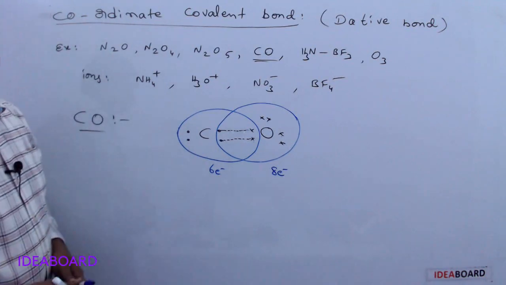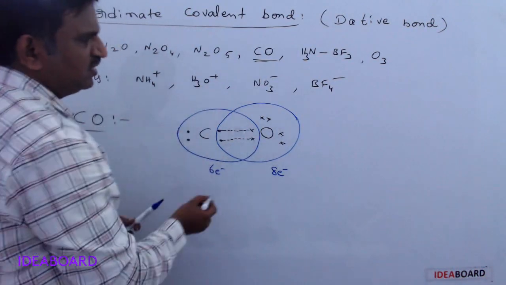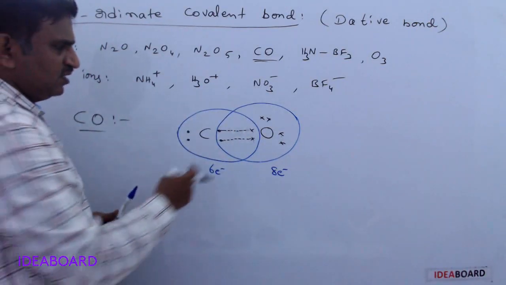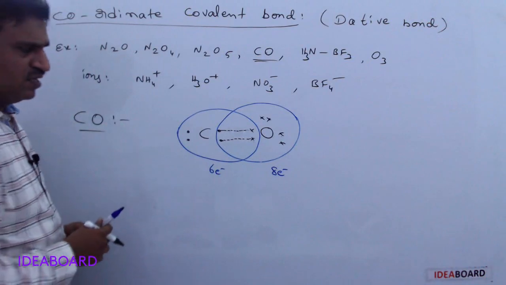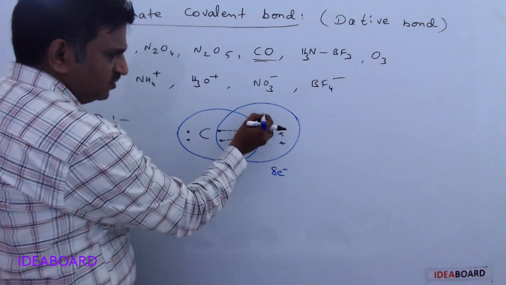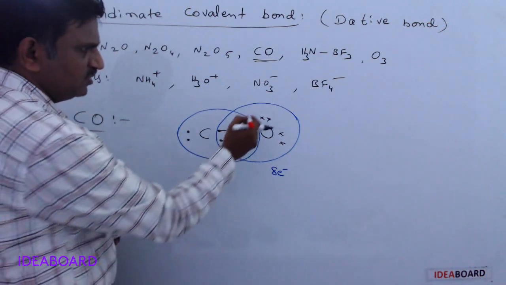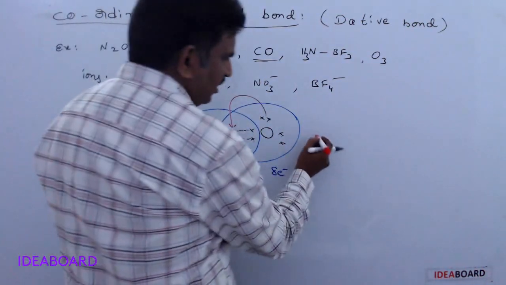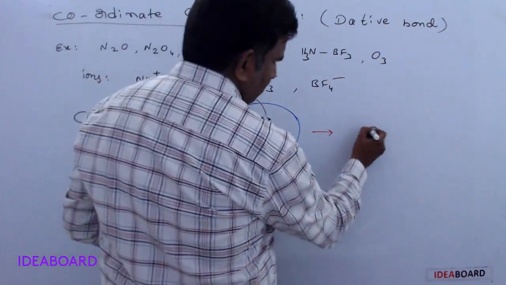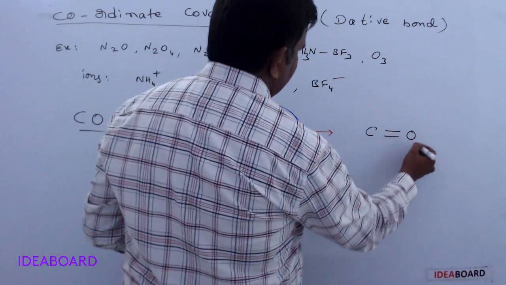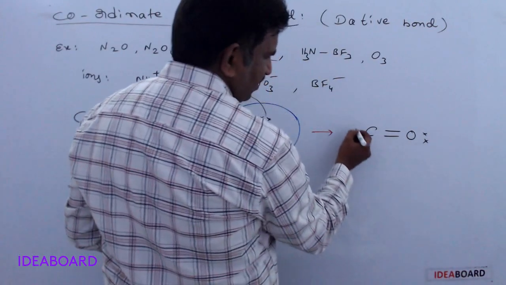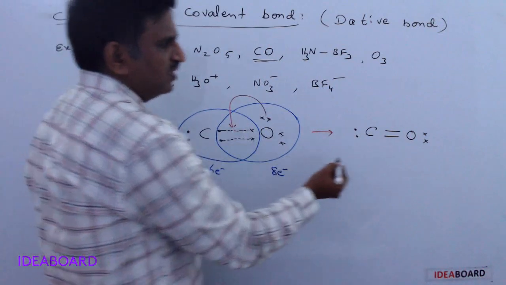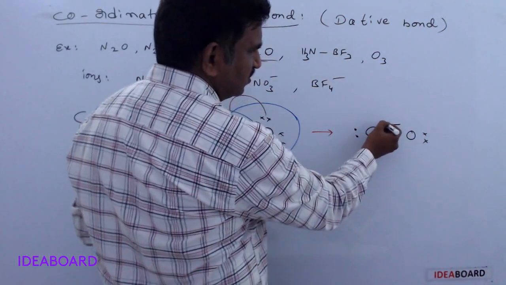Then what happens is oxygen gives one lone pair of electrons for bonding, so this pair of electrons is given for bonding. Carbon and oxygen have the normal bond, oxygen has one lone pair, and this lone pair is donated for dative bond formation.